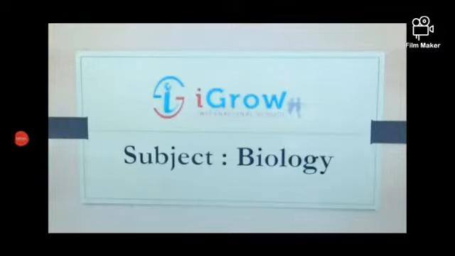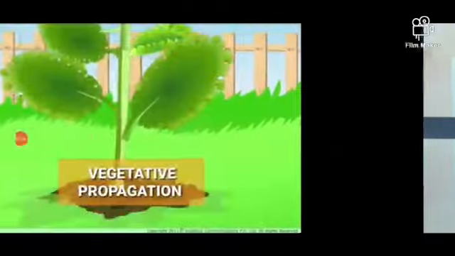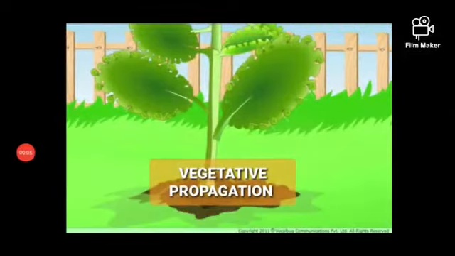Students, today let us discuss vegetative propagation. What is vegetative propagation? If the propagation takes place through vegetative parts of the plant like roots, stem and leaves, it is called vegetative propagation. According to our 10th class syllabus, we are going to discuss natural vegetative propagation.